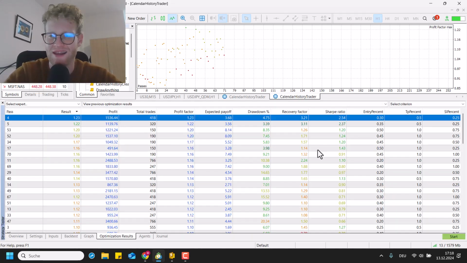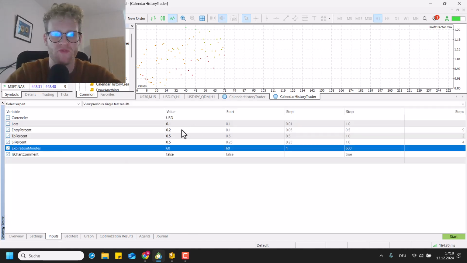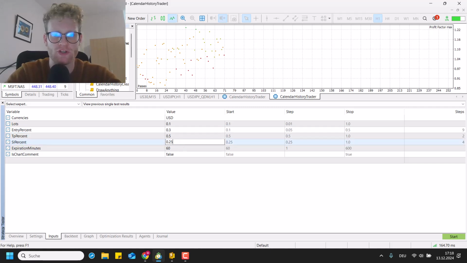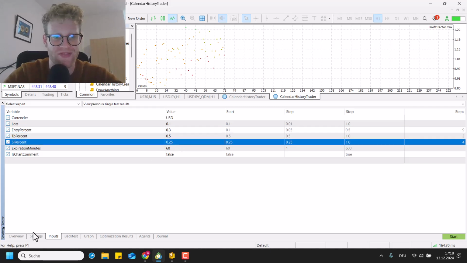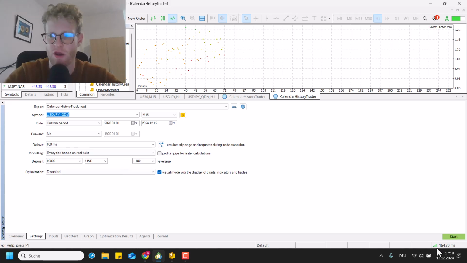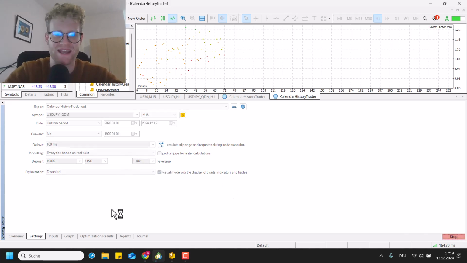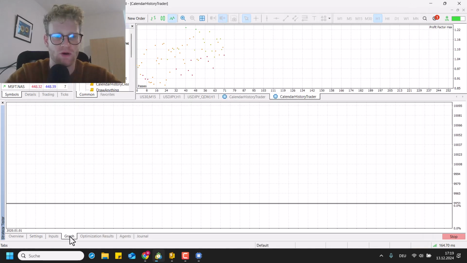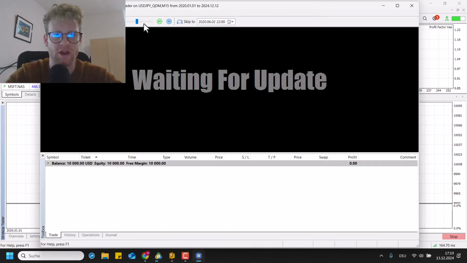But first of all, let's now use these best settings from the optimization, with 0.3 for entry percent, 0.5 for the TP and 0.25 for the stop loss, and then let's run another test here. The rest of the settings stay the same. So you can see now if I run another test, and we can also have a look at the graph. This will now load the test.